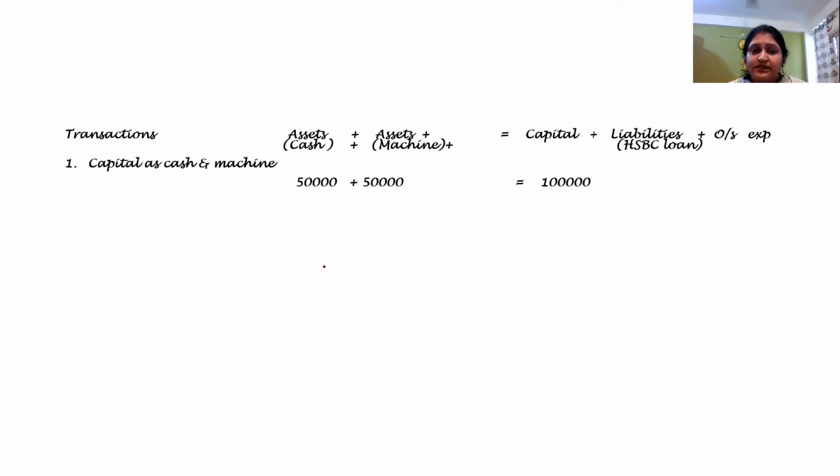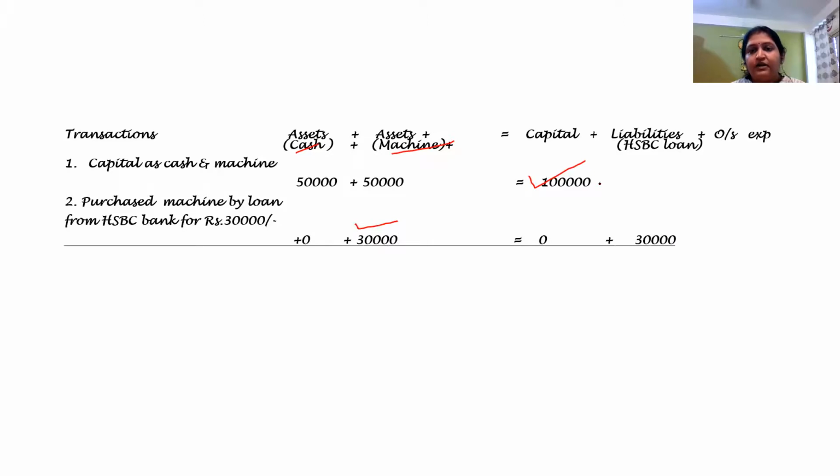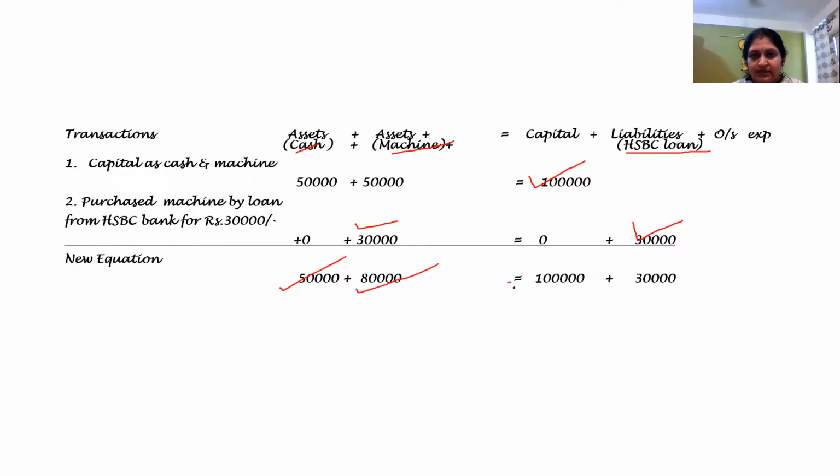So the first entry is the same, that capital has been brought. So I am increasing the capital in whatever way it has been brought, as cash and machine. In the second question, they are saying that on one side machine is increasing, right? And on the other side, the loan is increasing. And in this liability column, now I will write that it is HSBC loan. Then again, I will find out the new equation. This remains the same, this increases, this remains the same, and this has increased.